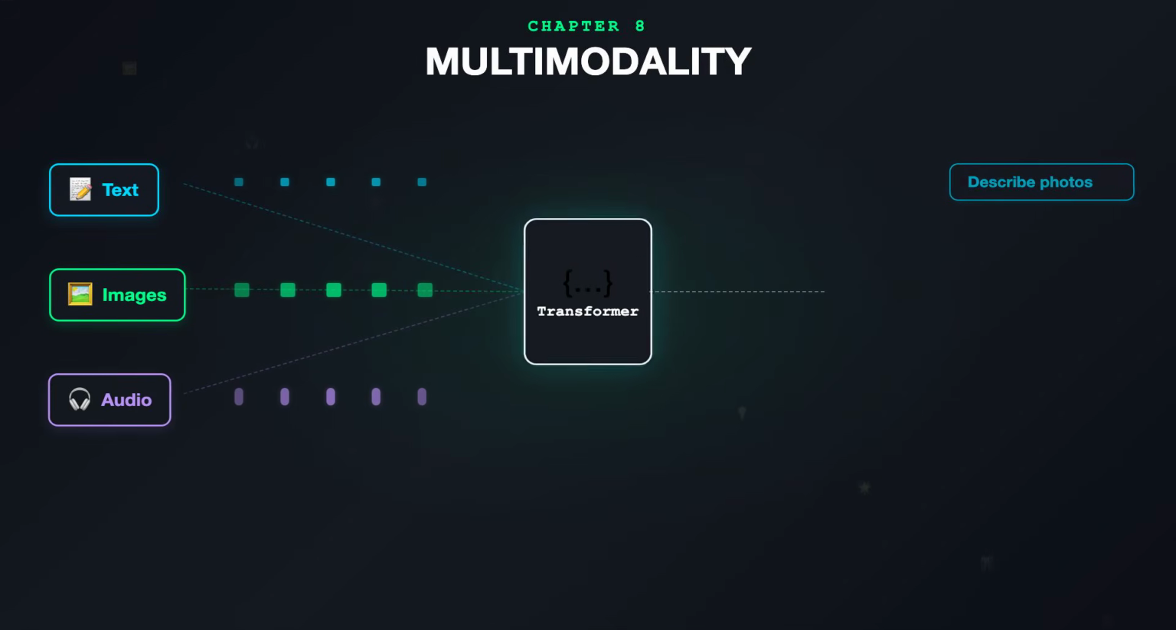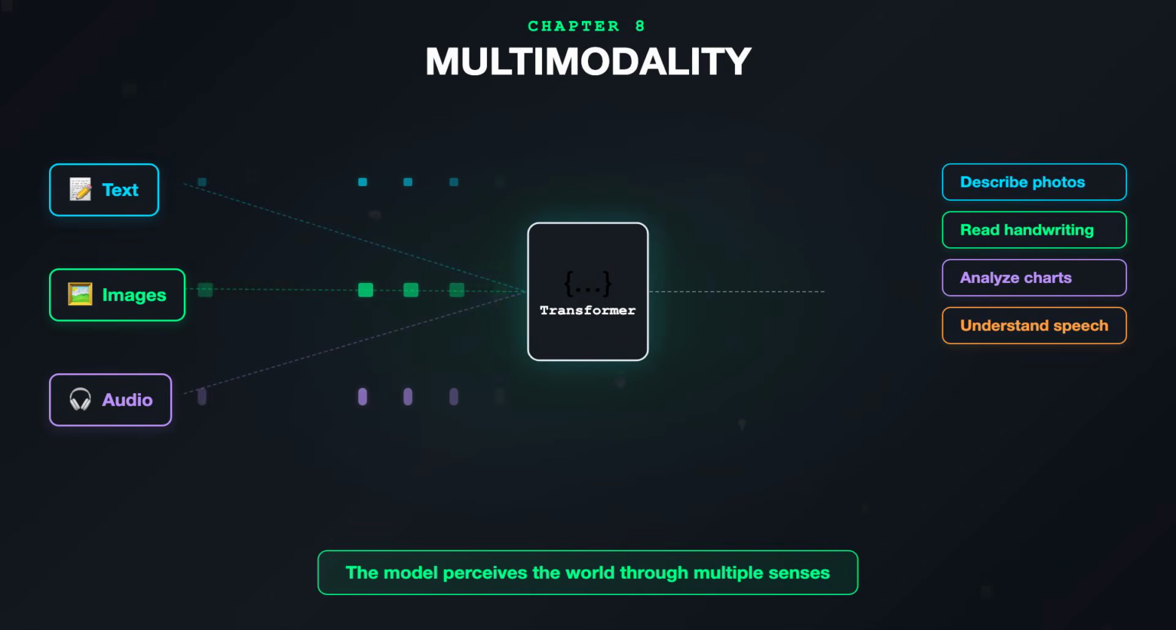Early language models could only process text, but the latest models are multimodal. They can see images, hear audio, and process video. Karpathy explains how this works. You take the same transformer architecture and extend it to handle different types of input. Images get converted into sequences of visual tokens. Audio gets converted into audio tokens. These tokens flow through the same neural network alongside text tokens.